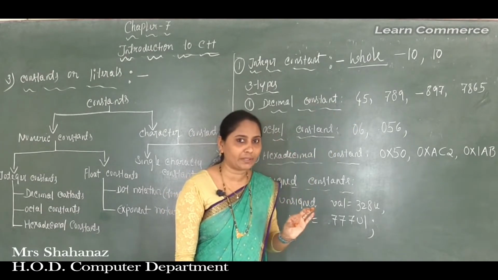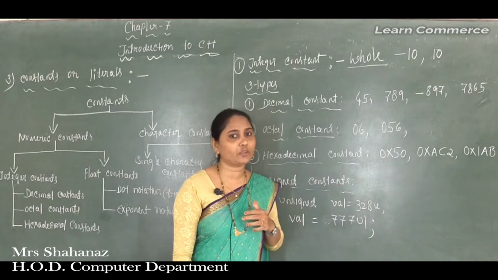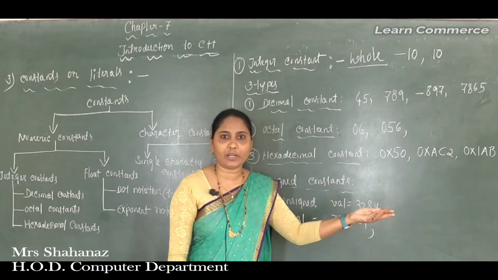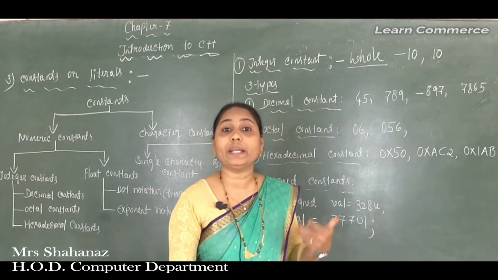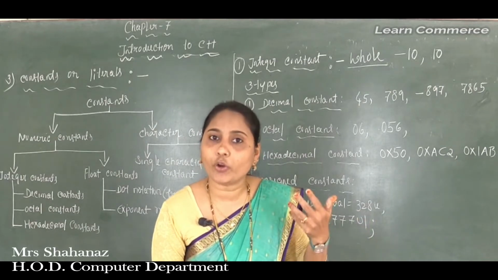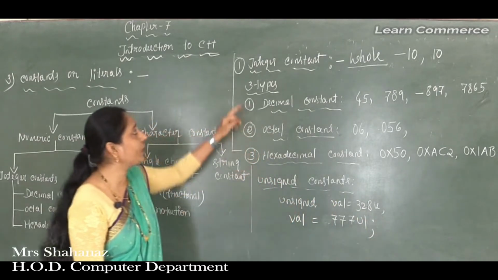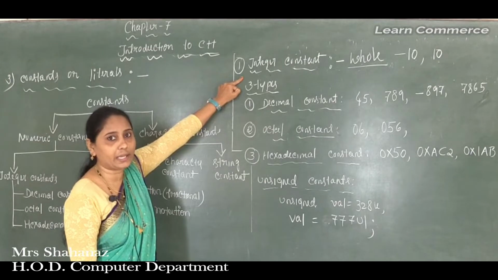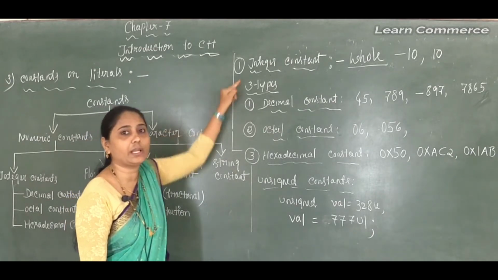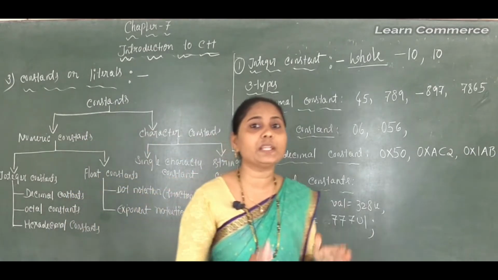In short type we can take a number like 10. In long type we can take a big number, 1 lakh or maybe 10 lakh. So this is the meaning of the integer constant. Did everyone understand? In an integer constant, whichever numbers we can take, that means the whole numbers.